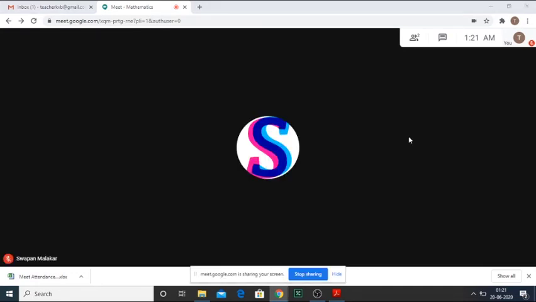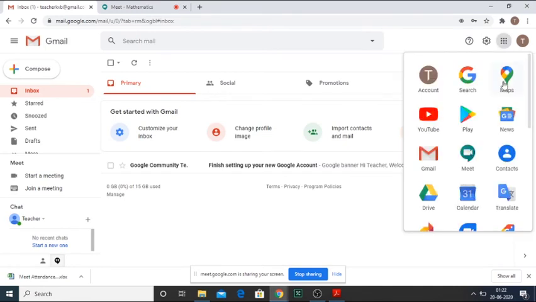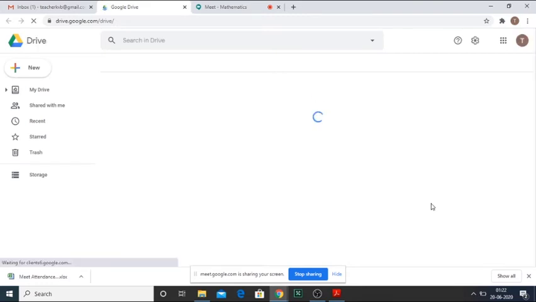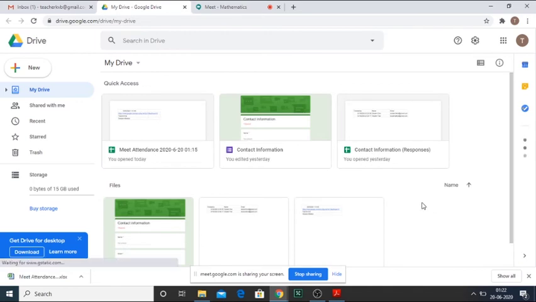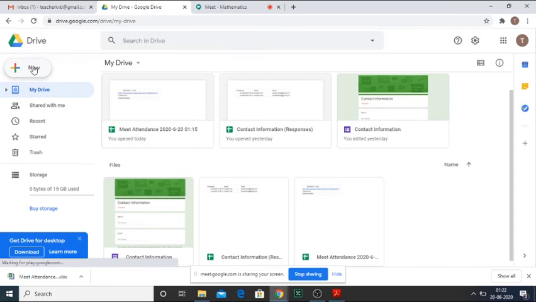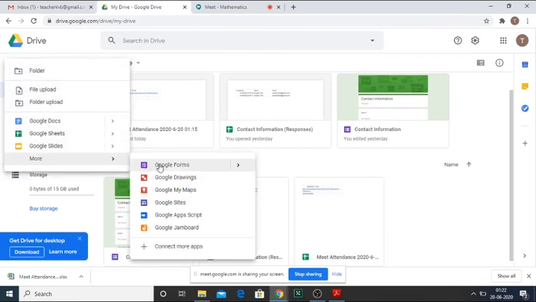Now here is an interesting part of this Google app we're going to discuss. I am going to that app, Google Drive. So this is the link for Drive. I just click on the Drive. Now the Drive opens. From there is the menu, and from that menu I go to Google Jamboard. Remember, always go through Google Drive to Jamboard. Otherwise there is a direct Jamboard menu, but it will not work properly. So click on Google Jamboard.